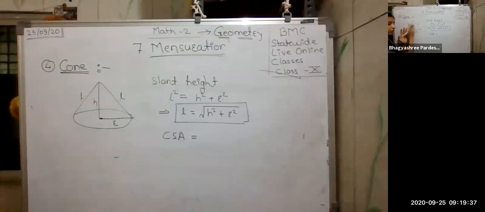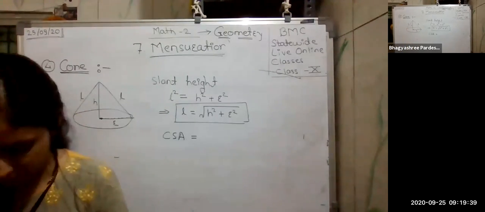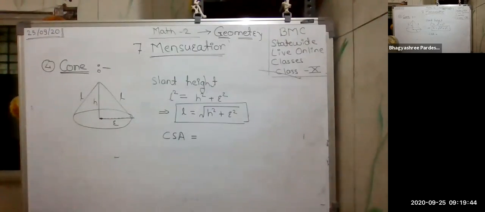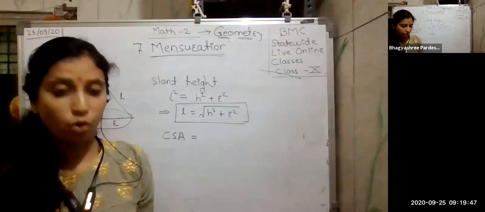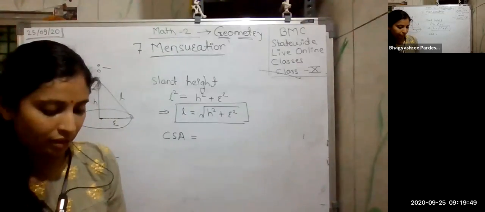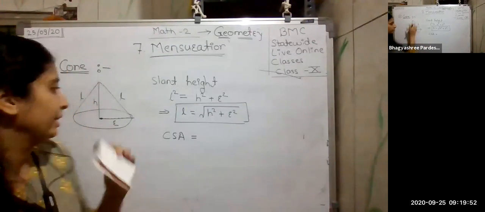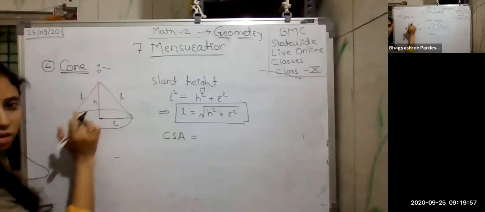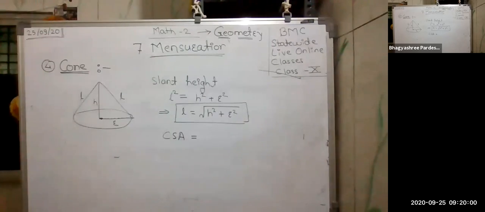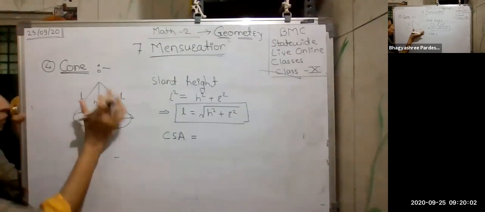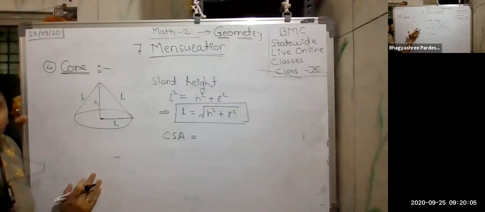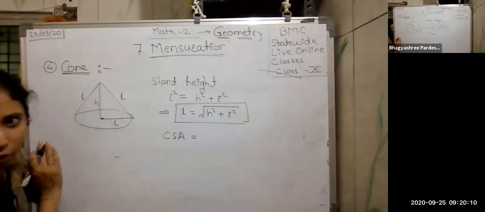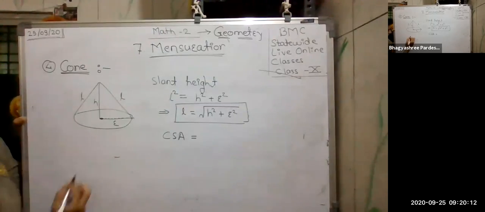Now if you look properly, curved surface area, just a minute. I don't think I require to show an image here, you can do it very well. Curve means the curved portion and the lateral portion, or I can say the slice here. So what is this? The curved portion. If I open this curve, I am opening this cone.